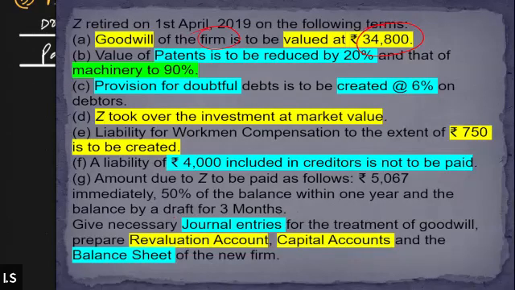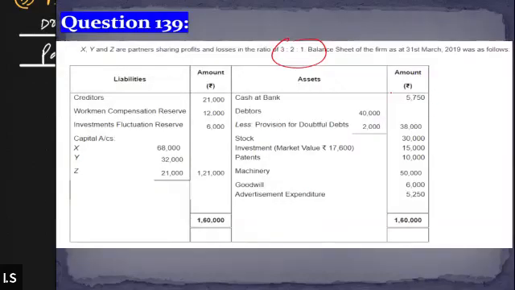Now we can move to adjustment B, which says value of the patent to be reduced by 20% and value of the machinery to be reduced to 90%. Do you understand the meaning of this statement? We need to reduce the patent by 20%. The value of the patent given in the question is 10,000, and there is a reduction of 20%. That means we will simply calculate 20% of this. 20% of 10,000 will be how much? 2,000. So the patent is reducing by 2,000.